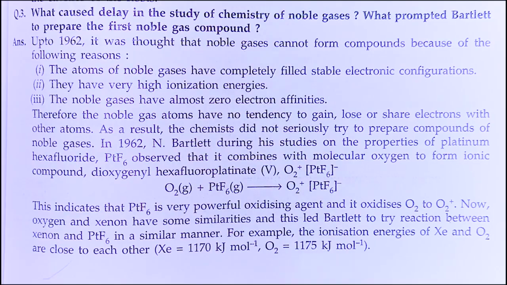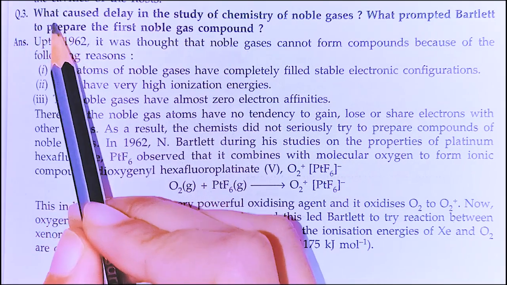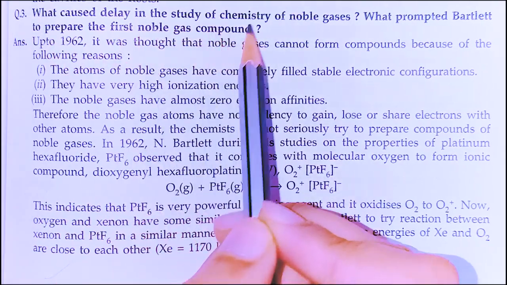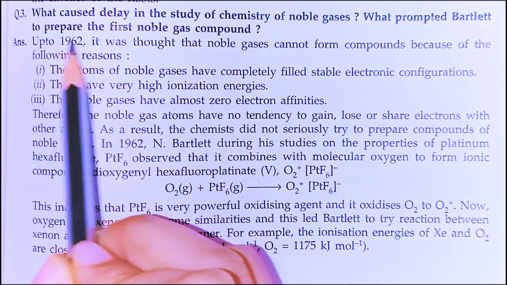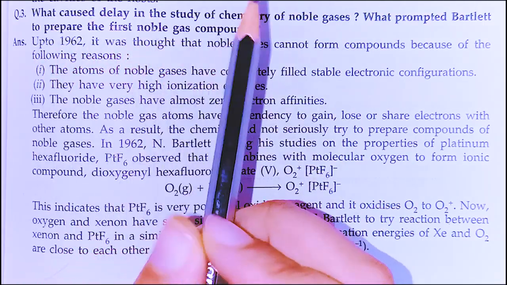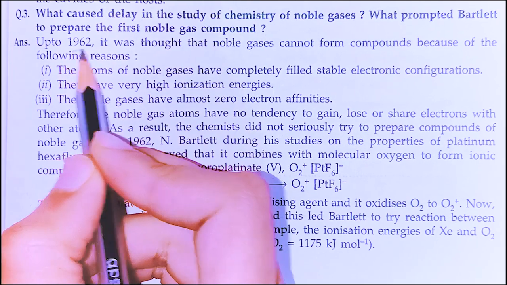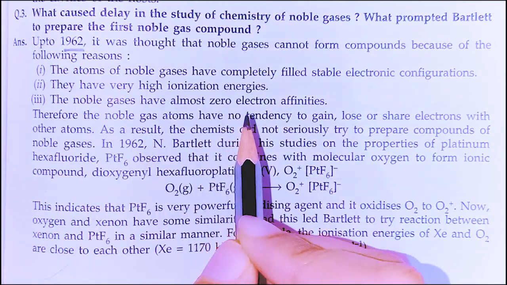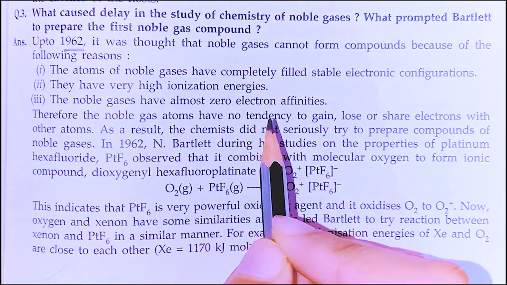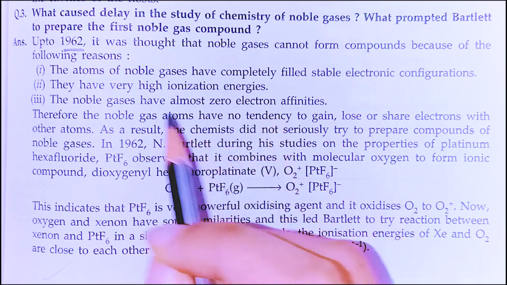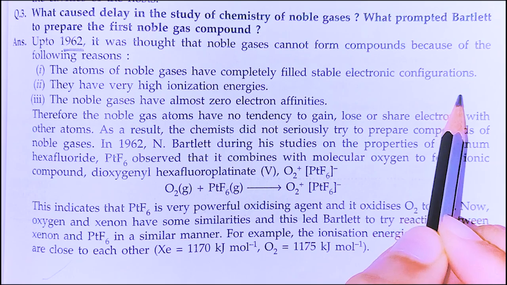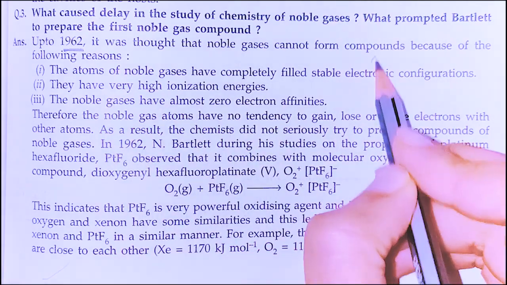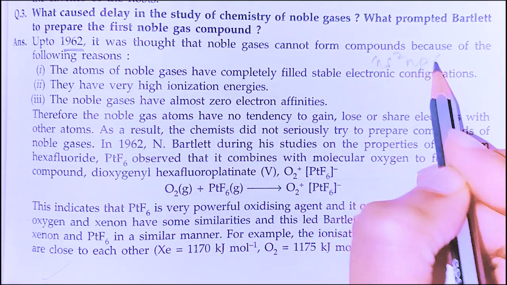One very important question is left. Let's do it. What caused delay in the study of chemistry of noble gases? What prompted Bartlett to prepare the first noble gas compound? In 1962, it was thought that noble gases cannot form compounds because of the following reasons. The atoms of noble gases have completely filled stable electronic configuration, that is ns2 and np6.